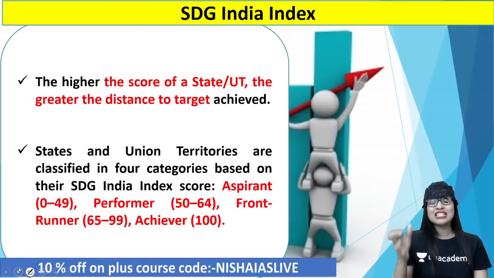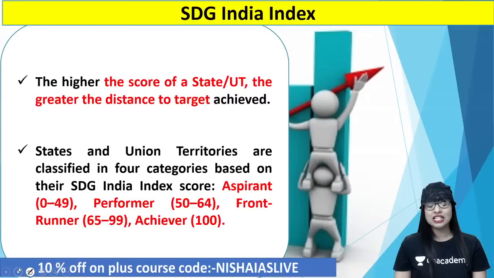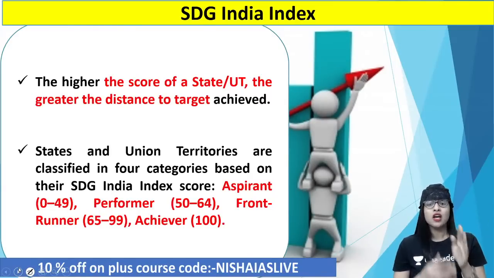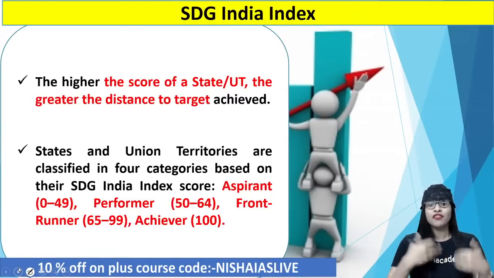Now, how do you categorize countries based on the SDG India Index, guys? As far as India is concerned, what did Niti Aayog do? Niti Aayog has classified the states and UTs of India in 4 categories based on the score they have got in the SDG India Index, on a scale of 0 to 100, called aspirant state or UT, then performer state or UT, then front runner, achiever.